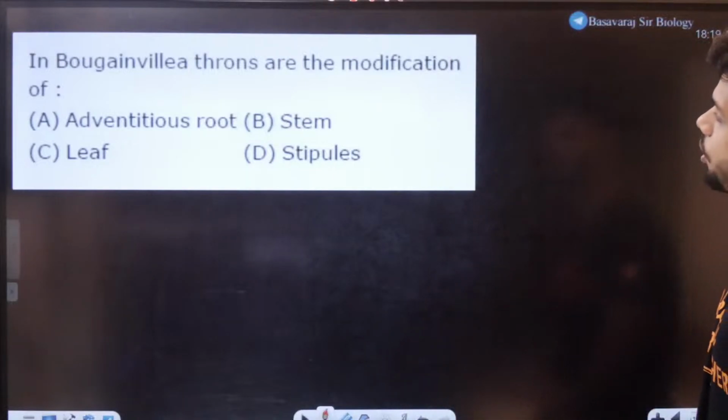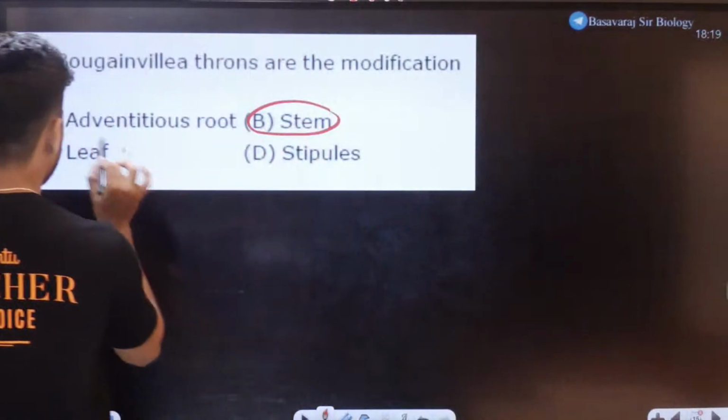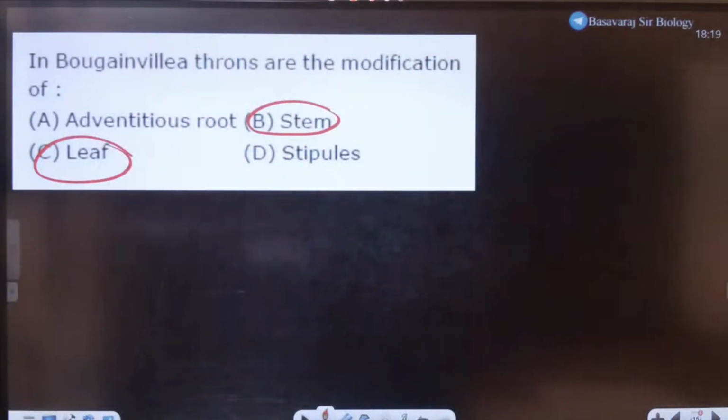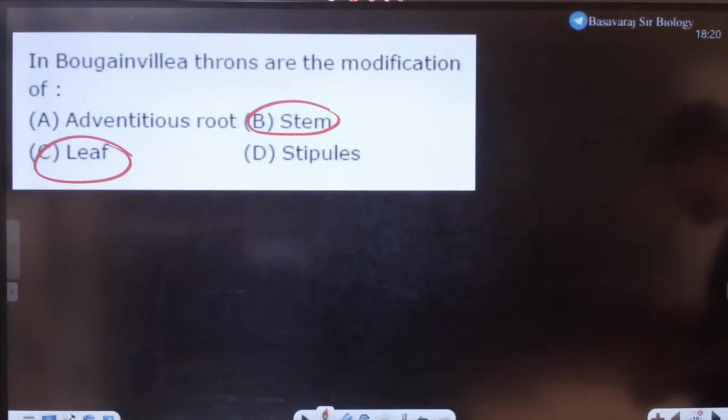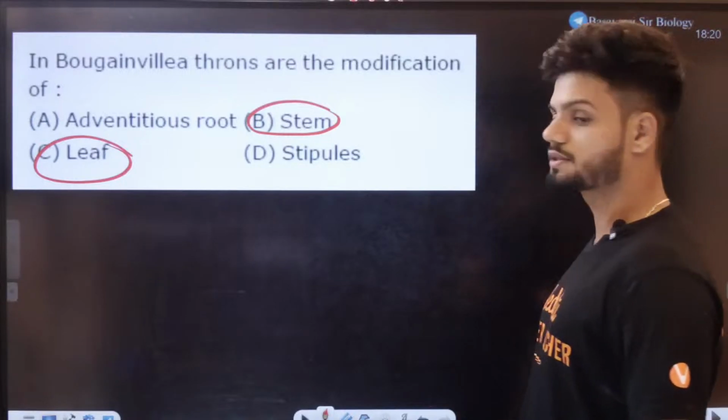Next question. In bougainvillea, thorns are modification of... Now all of you will be confused between stem or leaf. I am very sure. So which one is it? Is it stem? Is it leaf? Which one is it? Quick answer I want now. In bougainvillea, thorns are modification of...